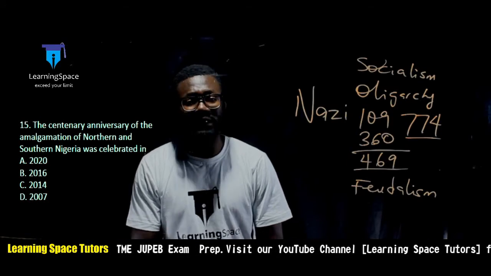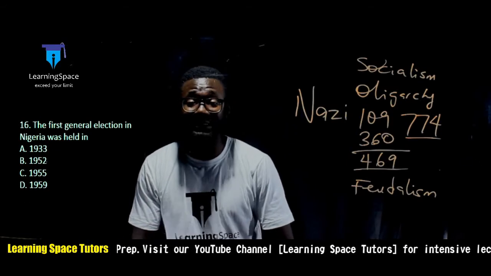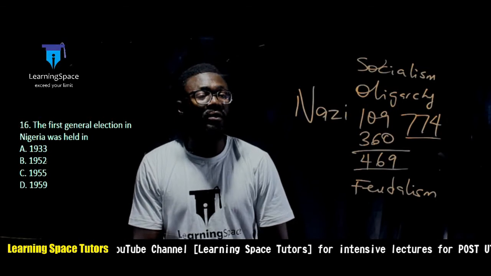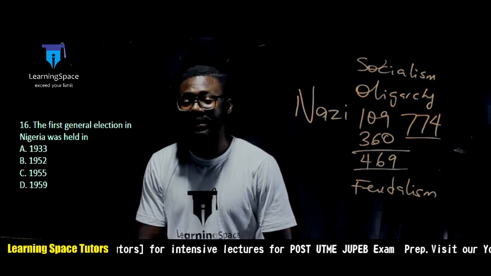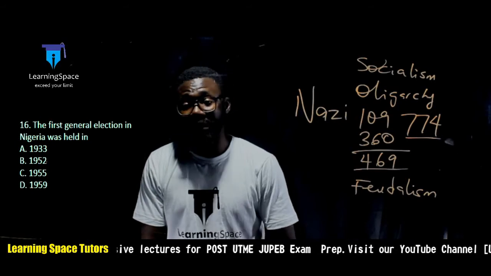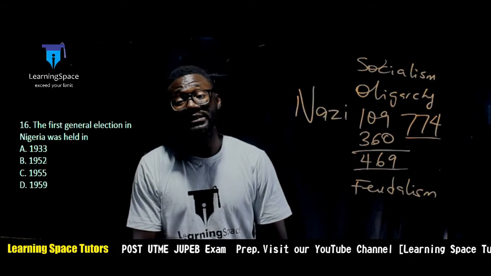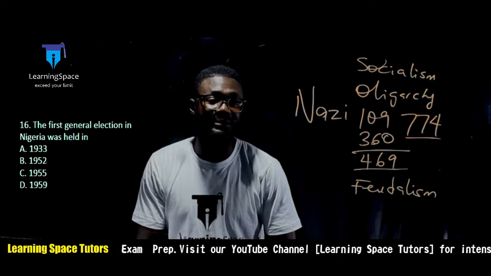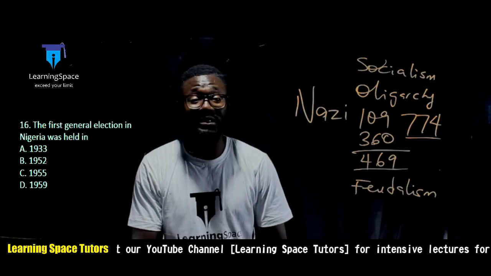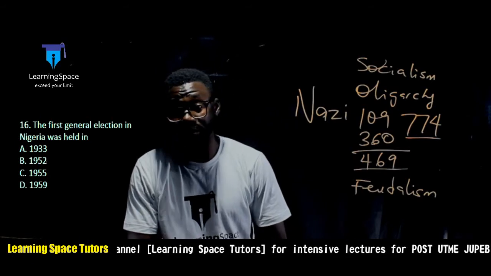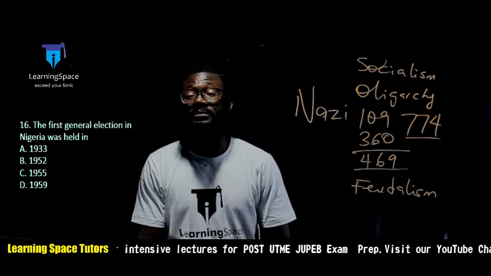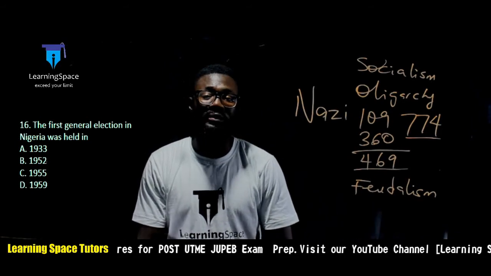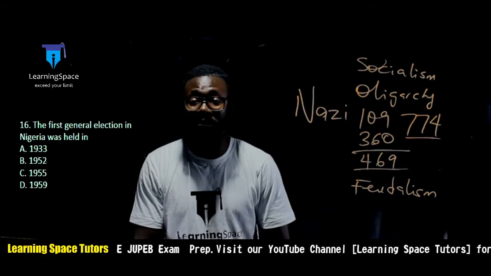Let's go on to the next question, question number 16. So the first general election in Nigeria was held when? The first general election in Nigeria was held on the 12th of December 1959. The right answer to the question is option D. So this is bringing us to 4 questions away from our 20 questions we hope to consider in this video.